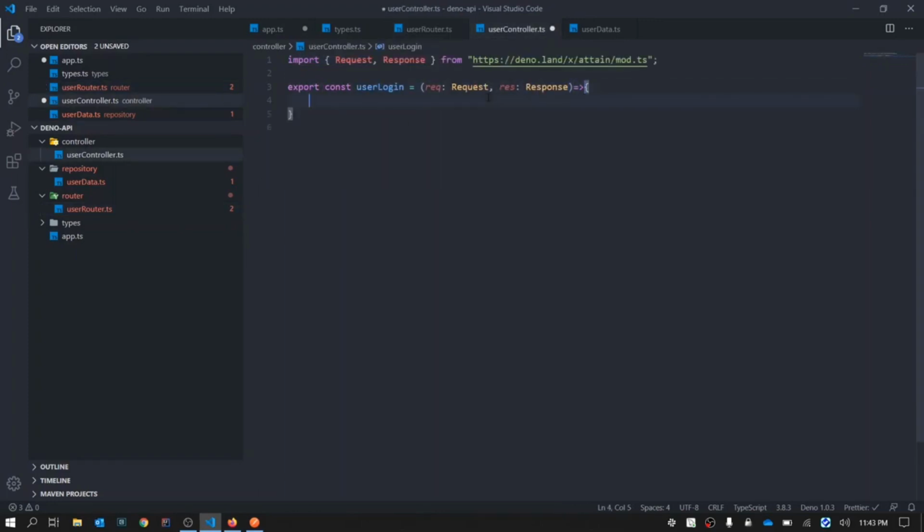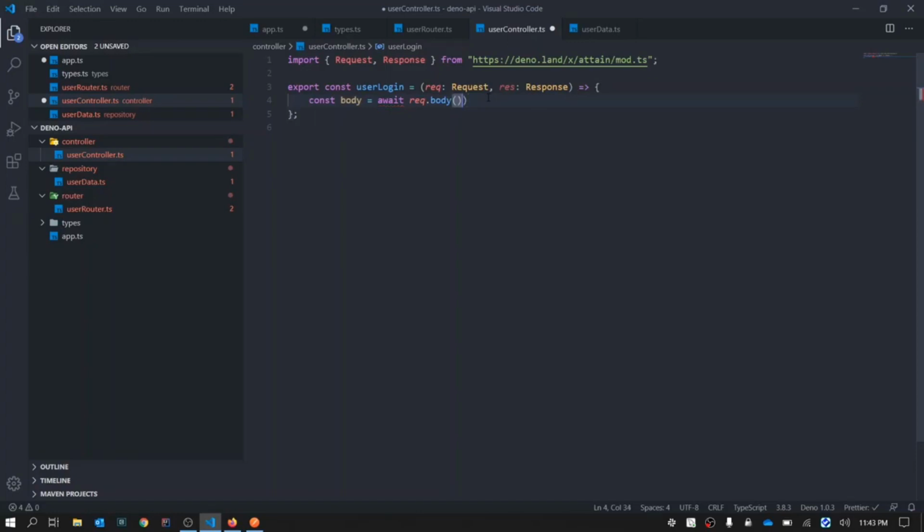Here, what we will do is, first we will get the username and password from the request. How do we do that? We will say const body equal to, we'll fetch that from the request body, await request.body. Now, this will still not have the value.